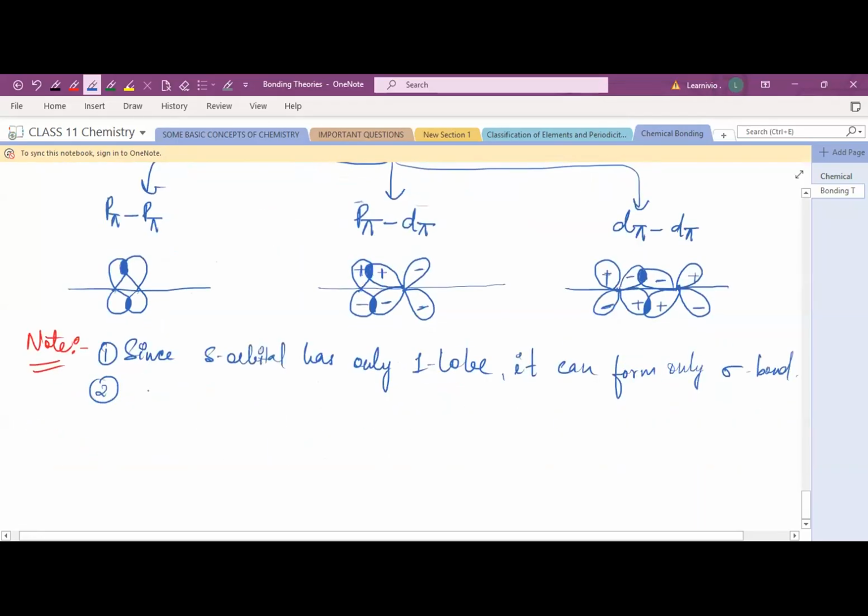Second point, p orbital has two lobes. So it can form both sigma and pi bond.